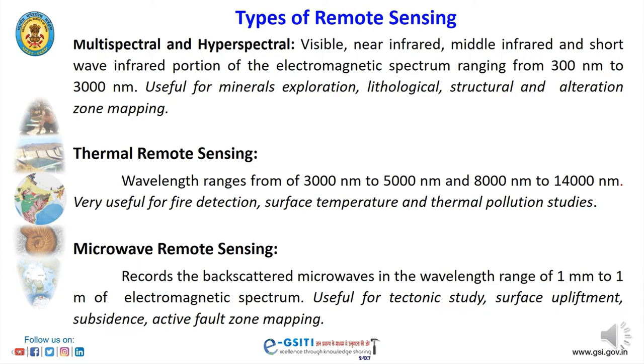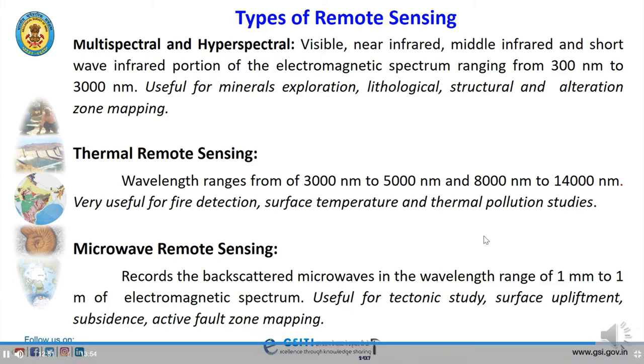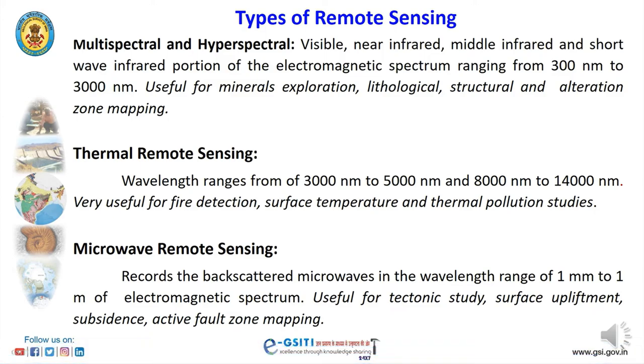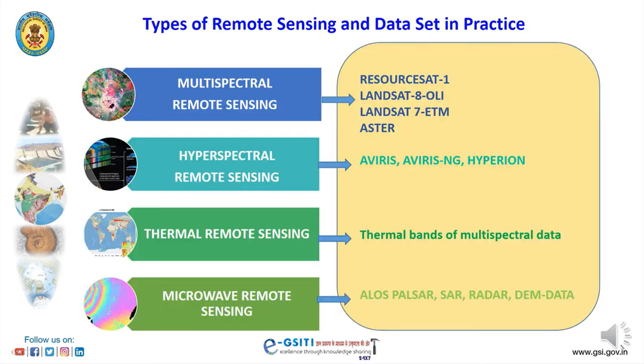Thermal remote sensing ranges from 3000 to 5000 nanometer and 8000 to 14000 nanometer. This region is very useful for fire detection, surface temperature measurement, and thermal pollution studies. Microwave remote sensing ranges from 1 millimeter to 1 meter, and this region is very useful for tectonic studies, surface upliftment, subsidence, and active fault zone mapping.